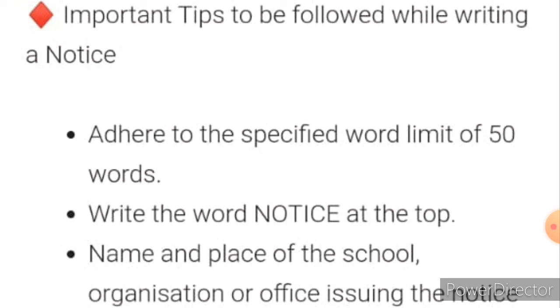While displaying your notice on the notice board, at the top you have to write the word notice. Look at the spelling, N-O-T-I-C-E. You have to first write the topmost place as notice. If you write the word notice, it will attract the other people who want to look at it, that is, who want to get the message. The person can have a look at that. So write the word notice at the top.